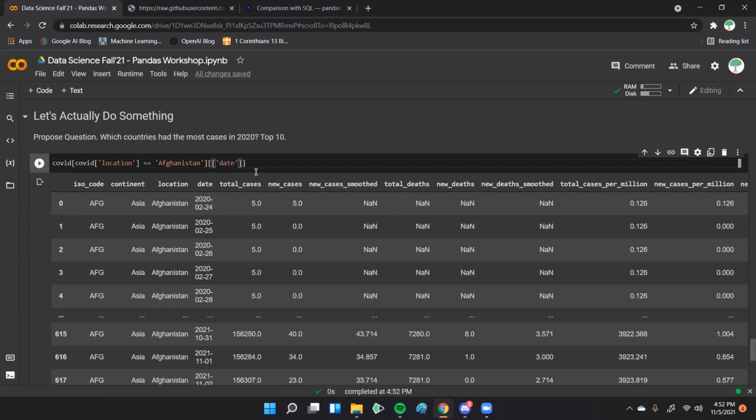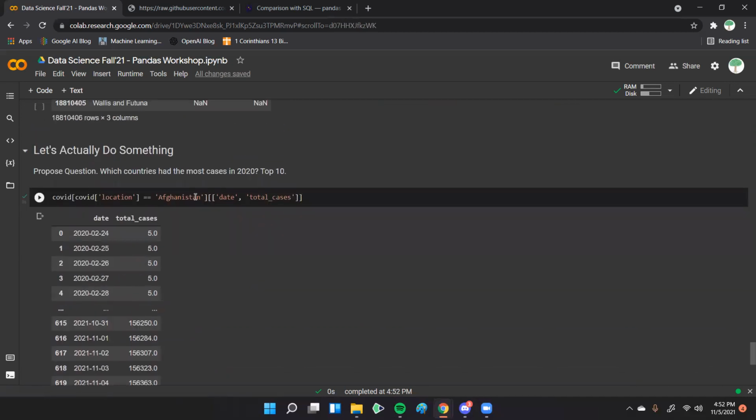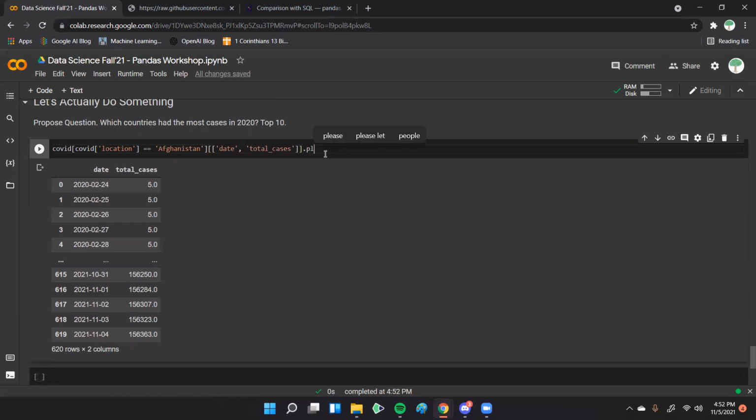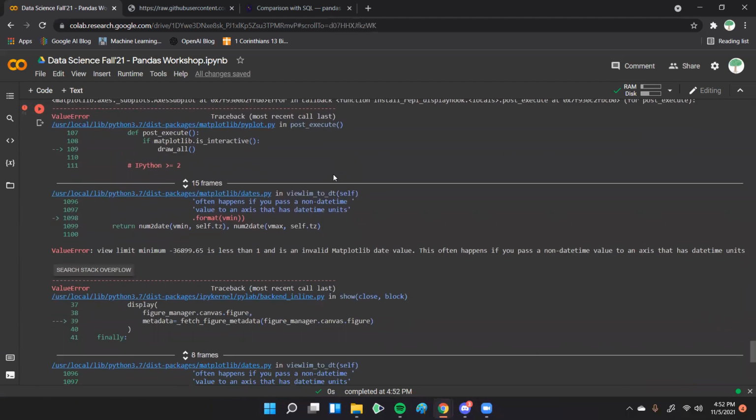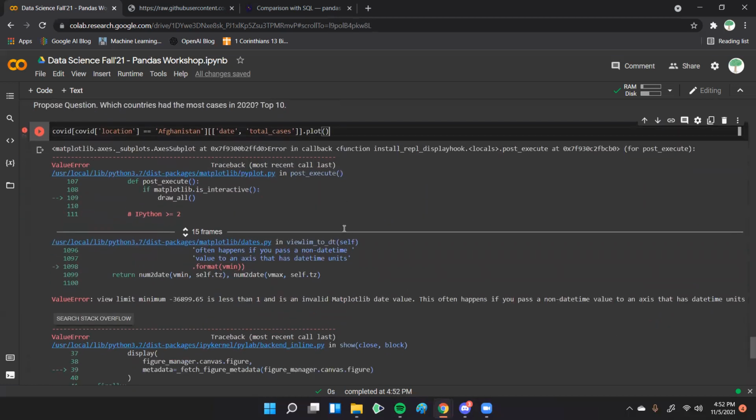So let's just take date and total cases. I believe we should be able to plot this real quick. This is another cool feature of Pandas, that we're able to plot pretty easily. Let's see, what did I do wrong with that?